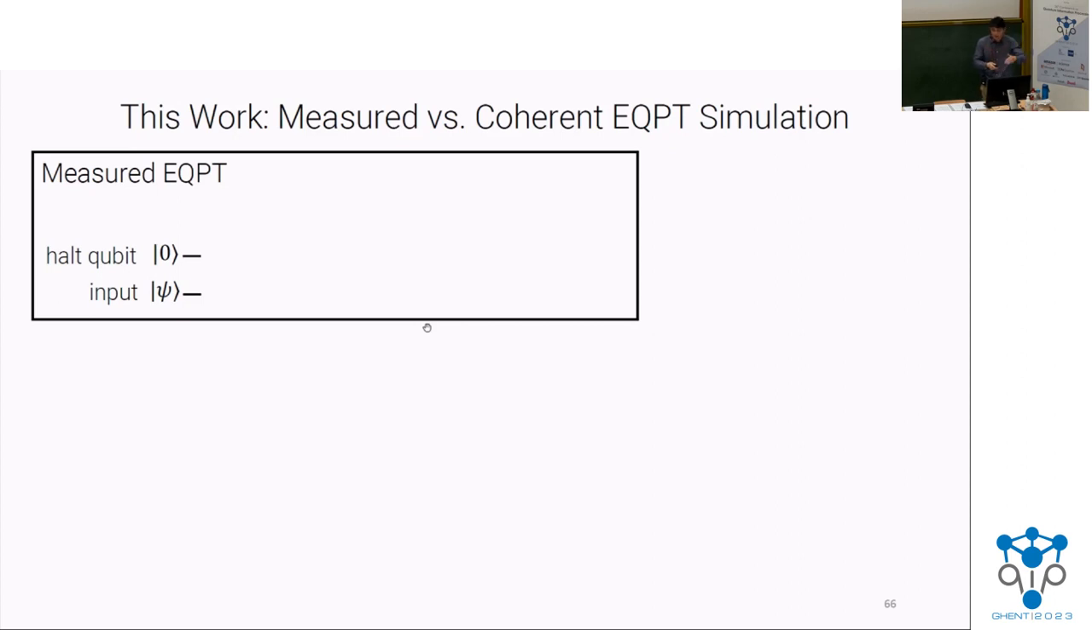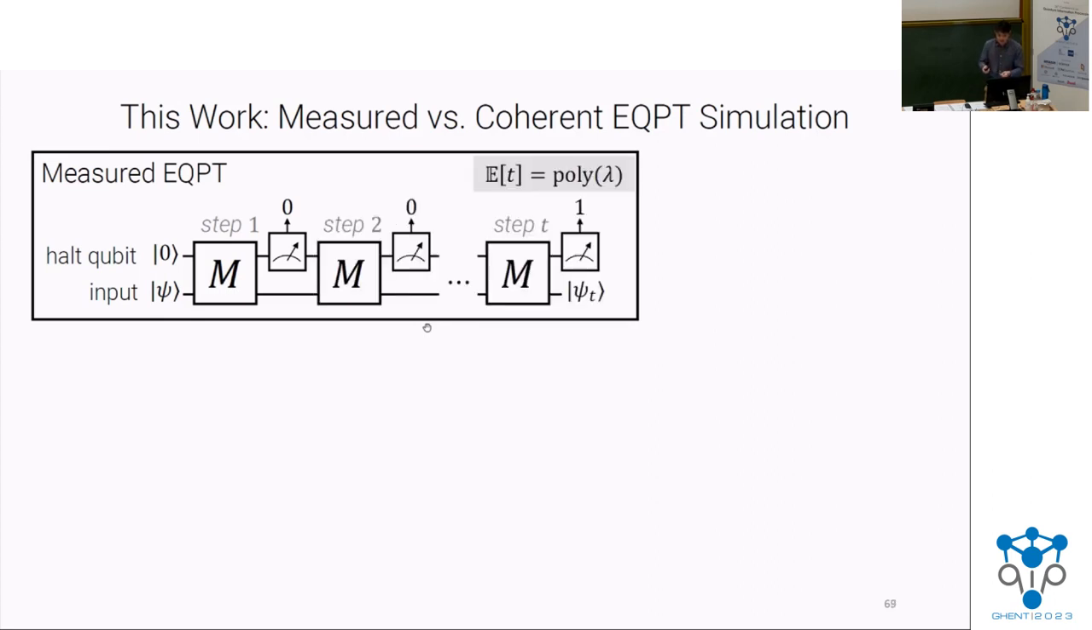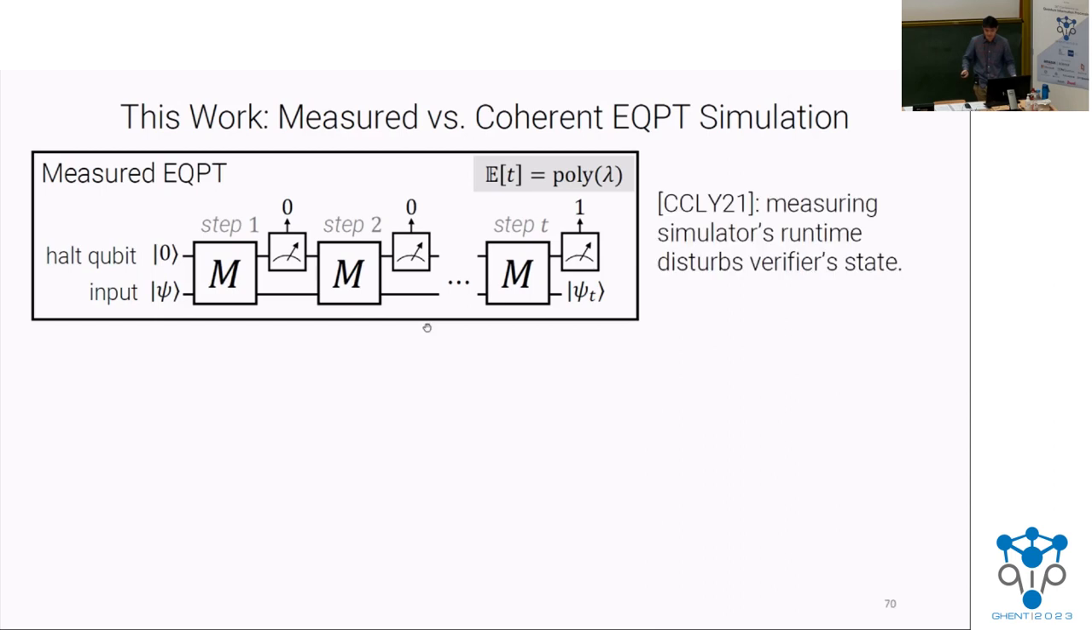You have one designated halt qubit initialized to 0, and then the state that you're trying to run your computation on. At every step, you apply some fixed transition unitary M, and then after that, you measure this halt qubit. You keep going until the measurement of the halt qubit is 1, and you stop at this point. And we require that the expected number of steps this takes is polynomial.